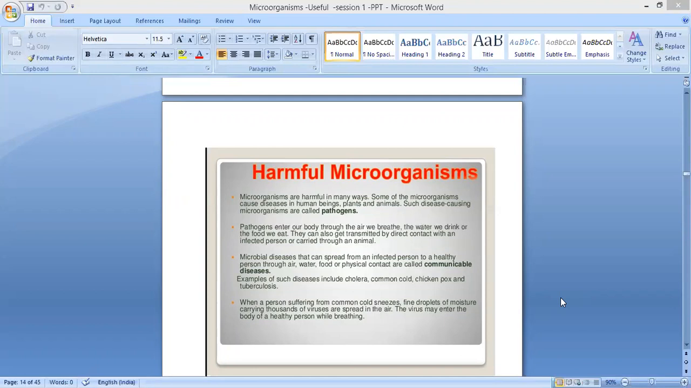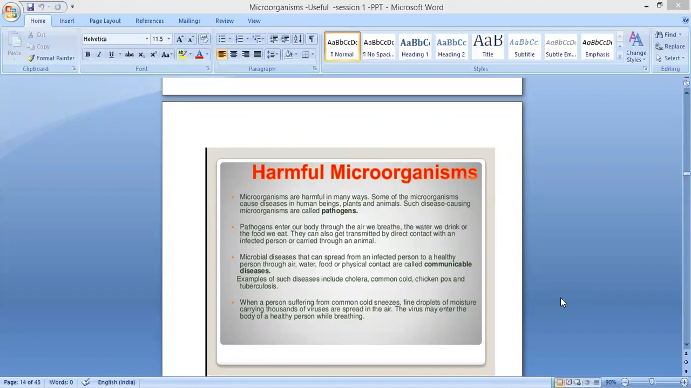Through the air: while breathing, we take in oxygen, and along with that air they may enter our body. Sometimes through water: when we drink contaminated water, they may enter the body, or through the food we eat. They can also be transmitted by direct contact with an infected person or carried through an animal. And there are other ways we get different types of microbes or diseases.